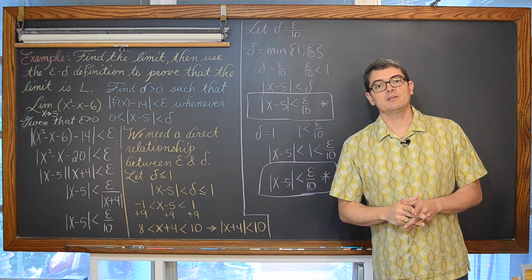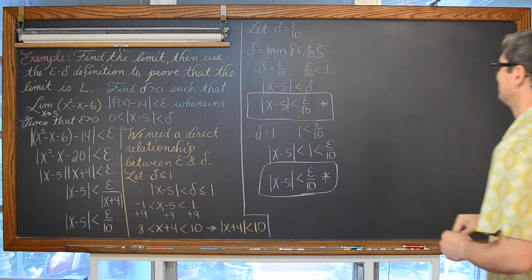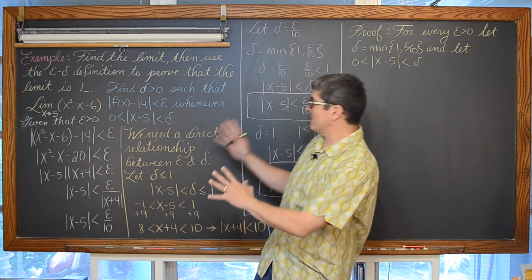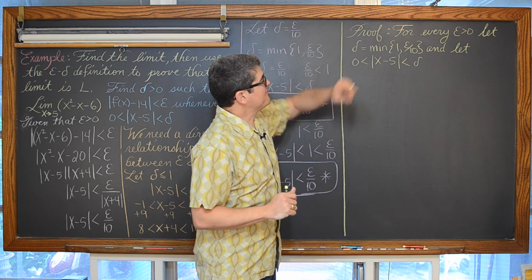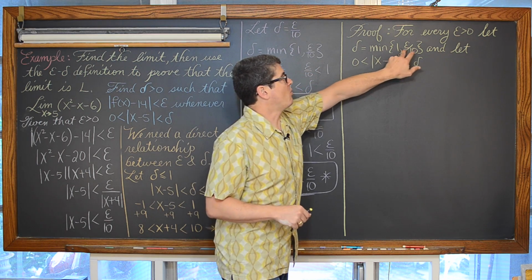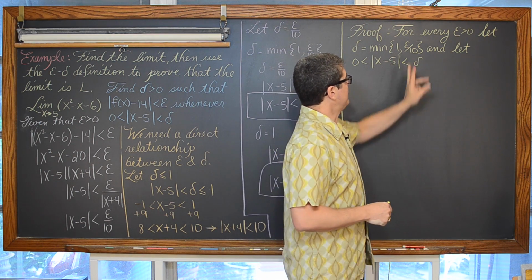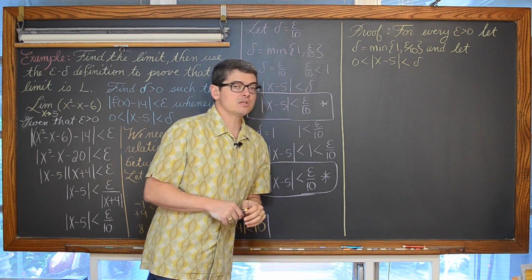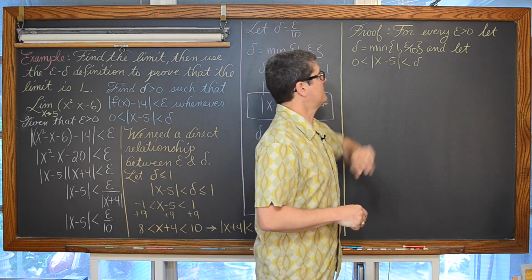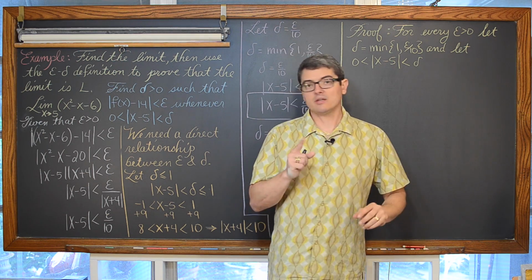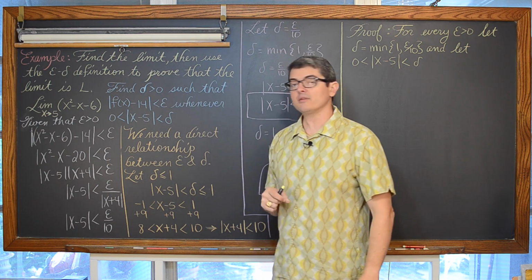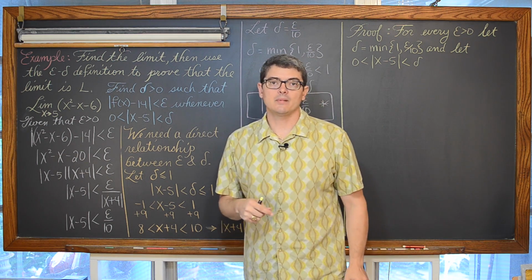So now we are ready to start our proof. Officially starting the proof, now that all this scratch work is done: for every epsilon greater than 0, let delta equal the minimum of 1 or epsilon over 10, and let 0 be less than the absolute value of x minus 5, which is less than delta. Now with these conditions, we are trying to prove that the absolute value of f of x minus L is less than epsilon.